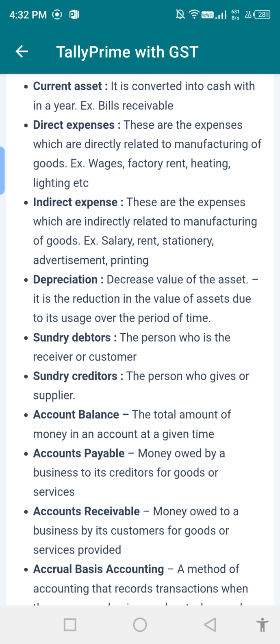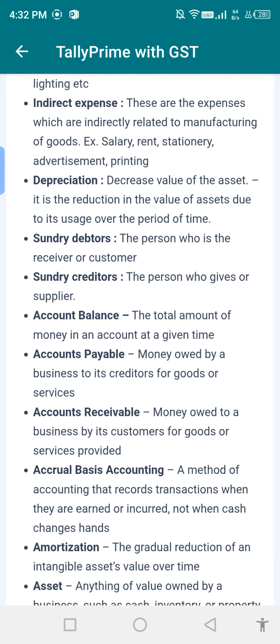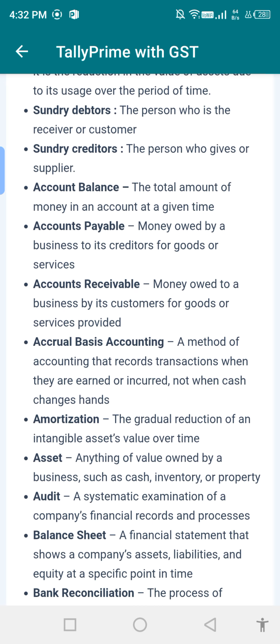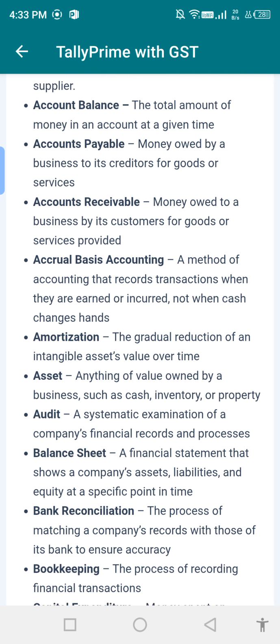Accounts payable, money owed by the business, which is a credit for goods and services. Accounts receivable, money owed to a business by its customers for goods or services provided. Accrual basis accounting, a method of accounting that records transactions when they are incurred, not when cash changes hands.